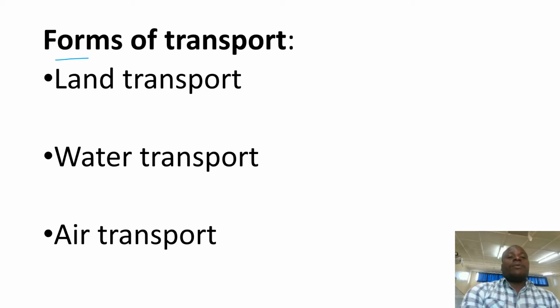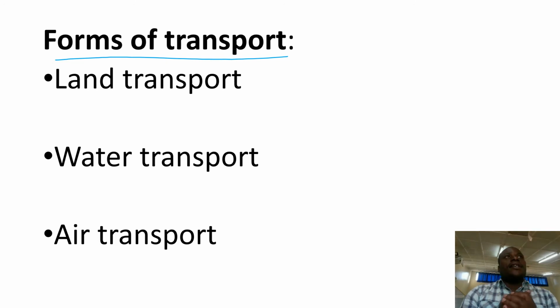Forms of transport. We are using the word forms. Forms are bigger than types, and types are bigger than means. Let me give one example. Land is a form of transport. Road is a type of land transport.